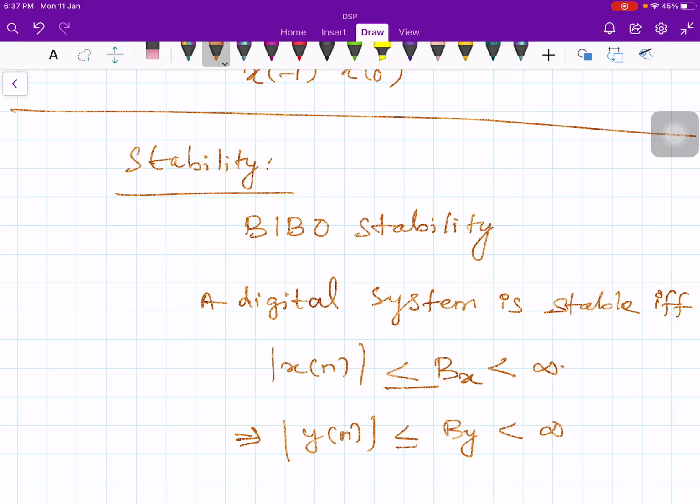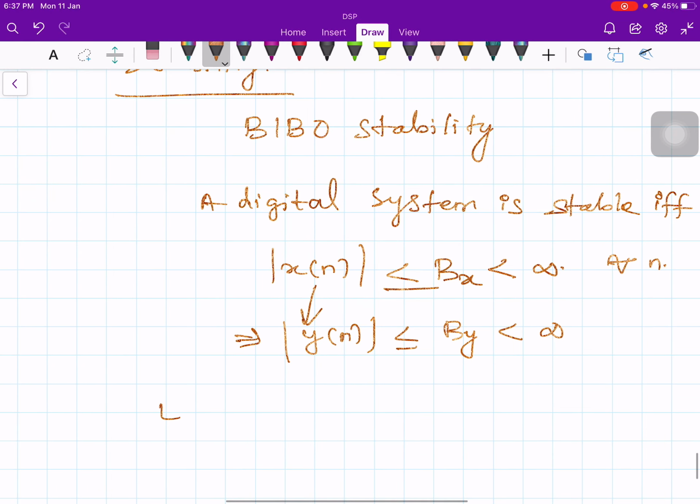A bounded signal is one which is less than a certain number, less than infinity, for all n. Then this implies the output y of n is less than some other number by, which is also less than infinity. Then you say the system is BIBO stable. That is, if the input sequence is bounded, the output sequence should also be bounded.